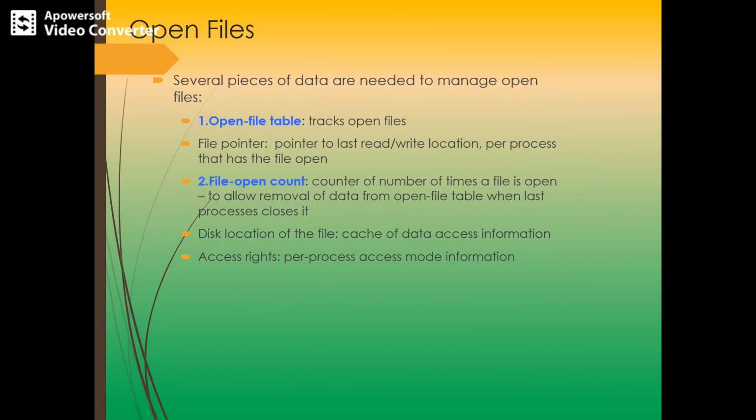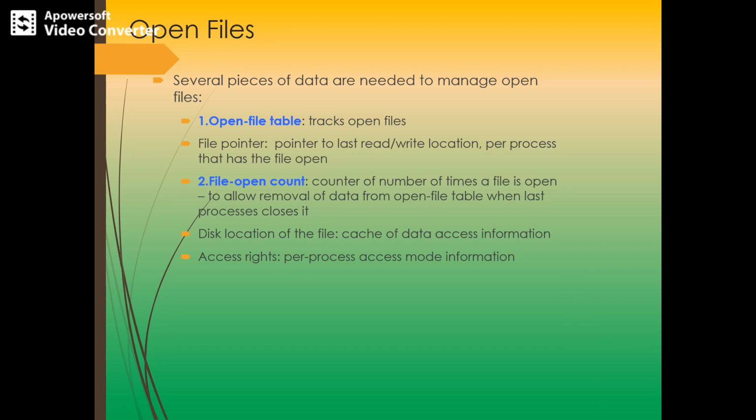Next we'll see about open files. Before performing any operation on a file, it is necessary to open the file in a specific mode. We have an open system call for this purpose, and the operating system keeps a small table containing information about open files.